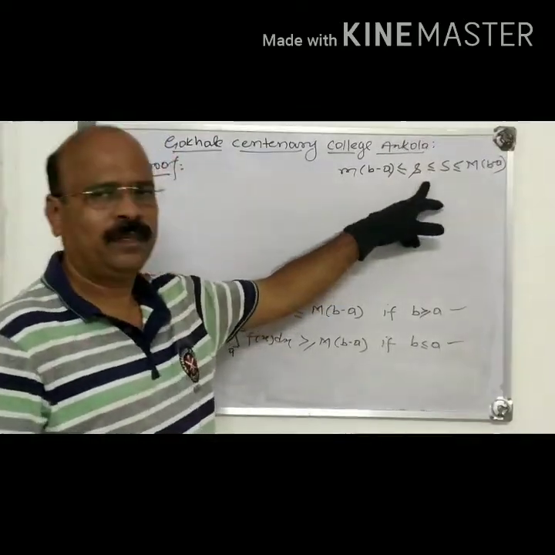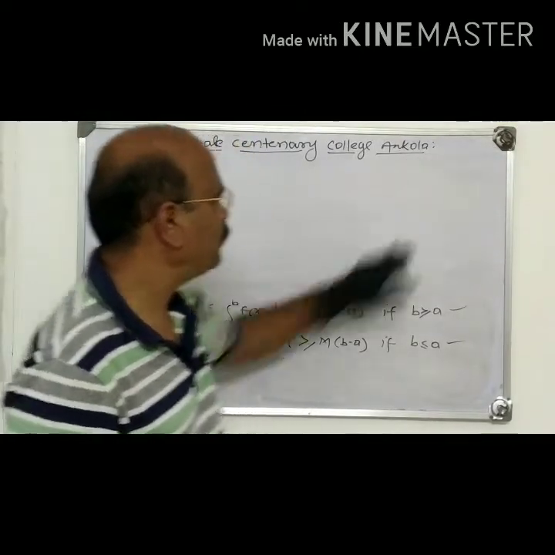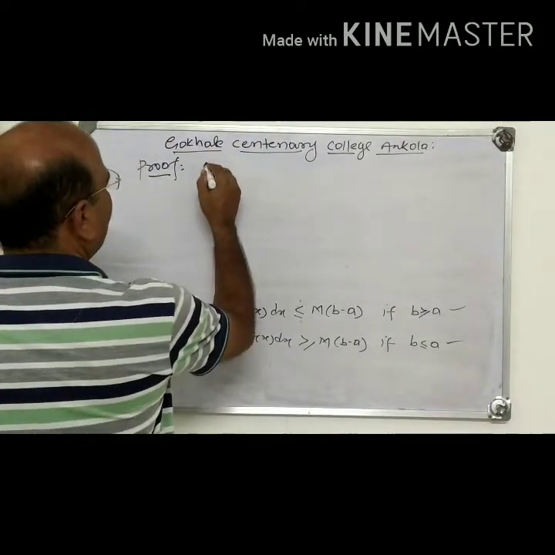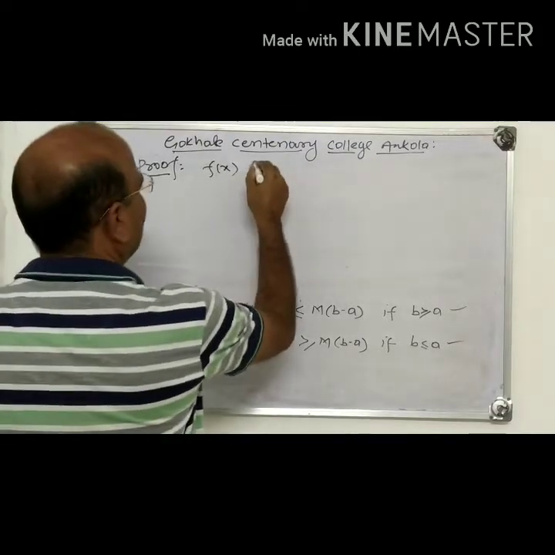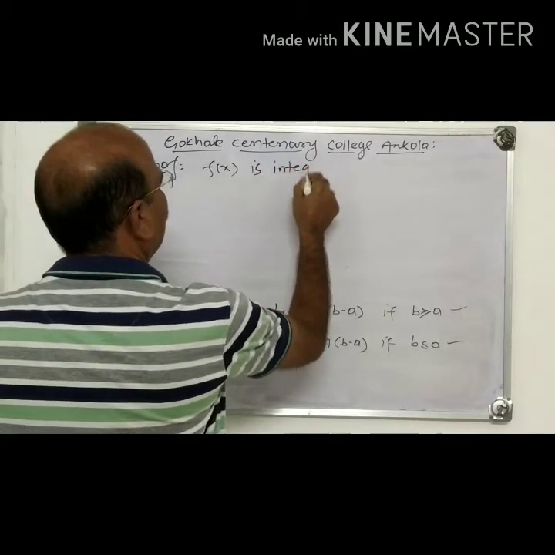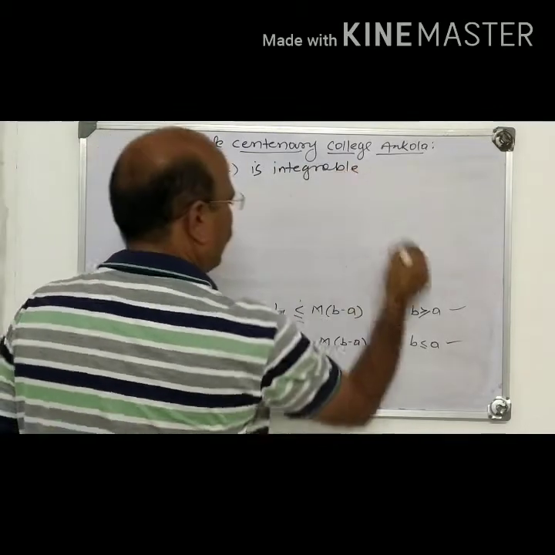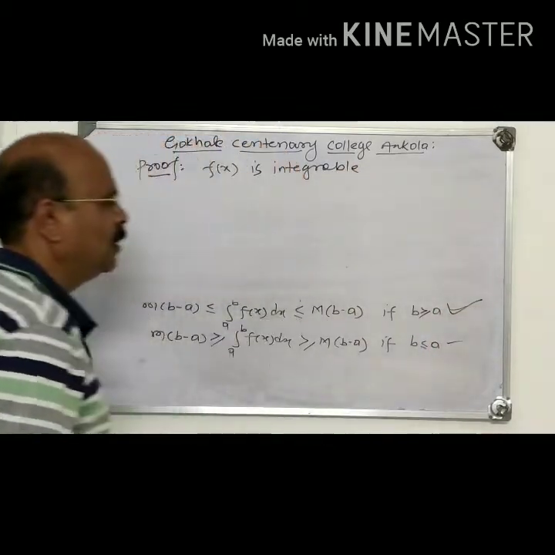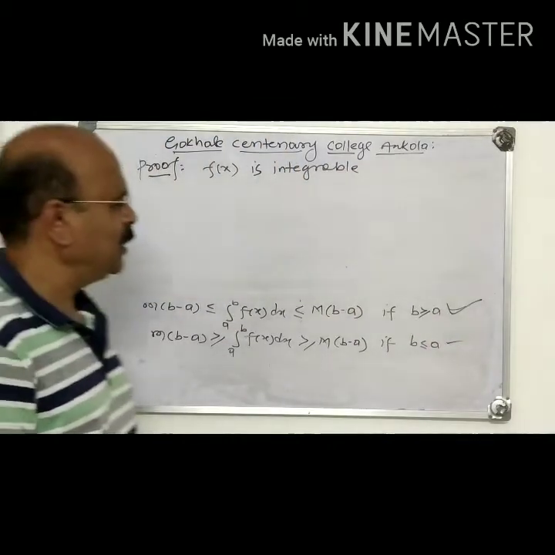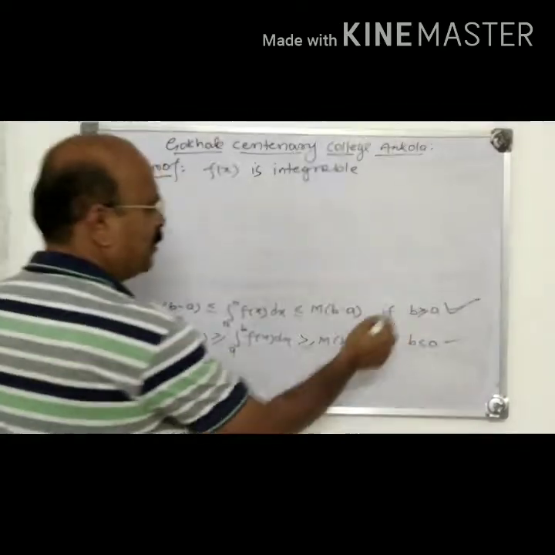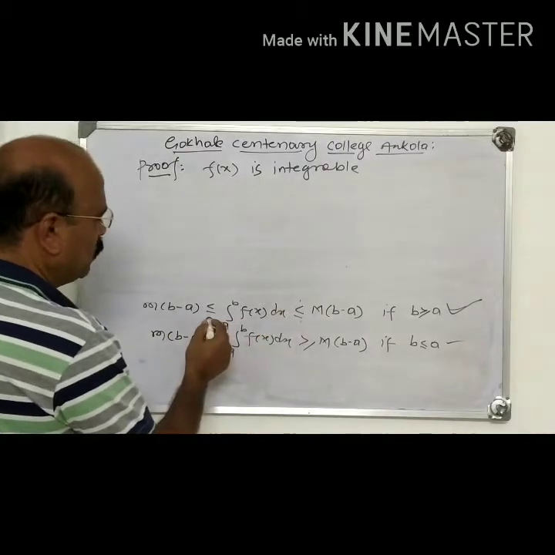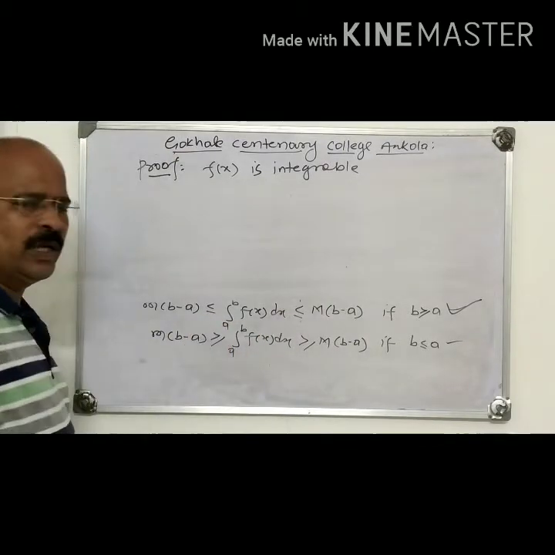First we prove this. How do you prove this? For that, what is given? f(x) is integrable. See, the proof is like this. Now I am proving this one first. Suppose b is equal to a, then what happens? Let us take the case b is equal to a. If b is equal to a, the result is obvious.